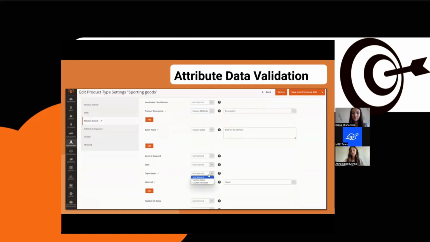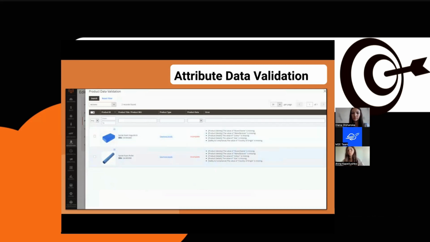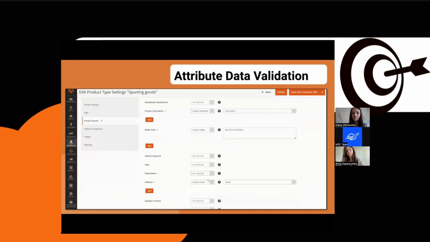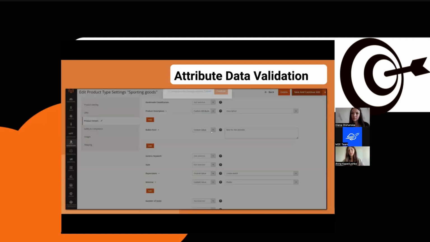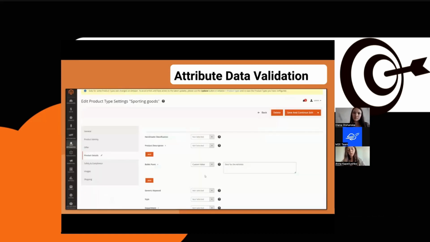So in case you used a Magento attribute that is missing a value, or the value format is incorrect, which does not meet Amazon expectations, M2E Pro will show you a list of the attributes and the products that you see right now on the screen that need